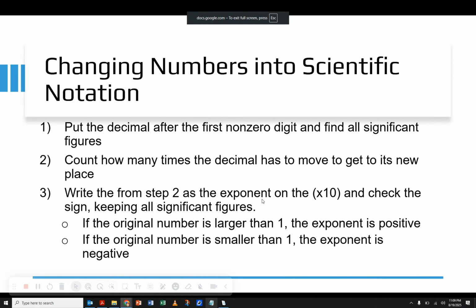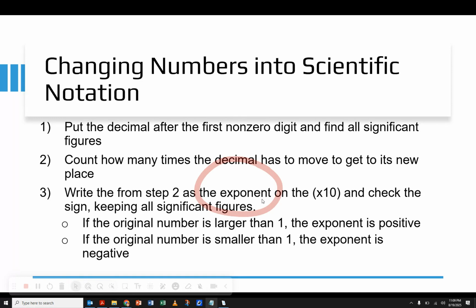There we go. So we've got our process written down for you here. And the first step is to move the decimal to be after the first non-zero digit. And that's really important. There are other standard ways to write numbers that look like scientific notation, but proper scientific notation will always have the decimal after the first non-zero digit.